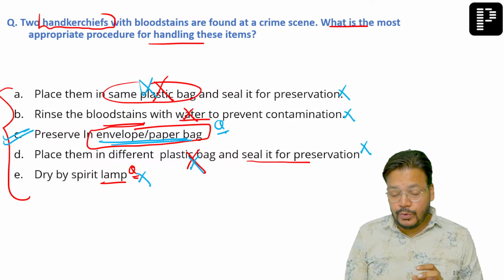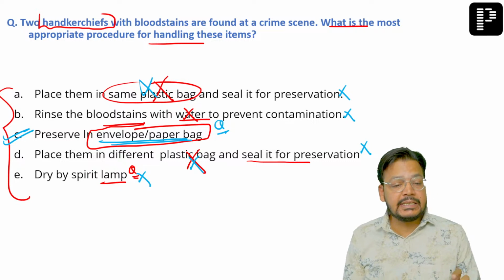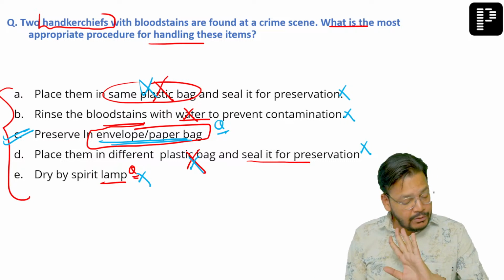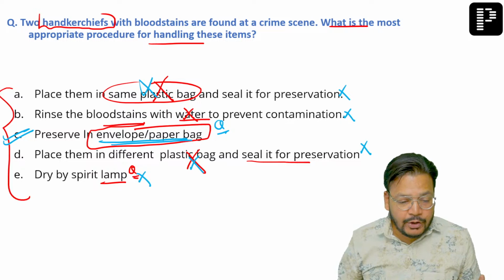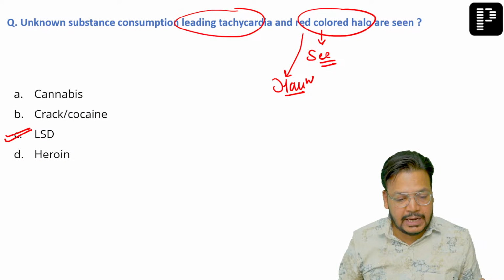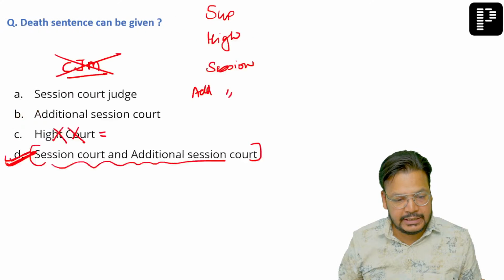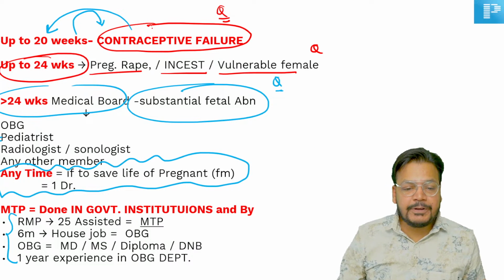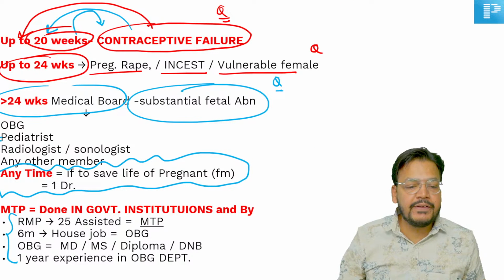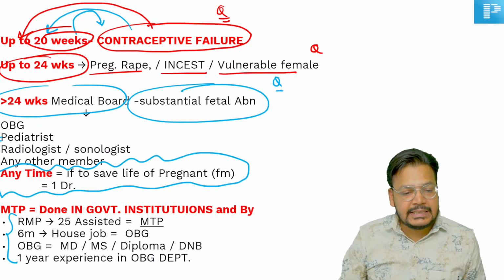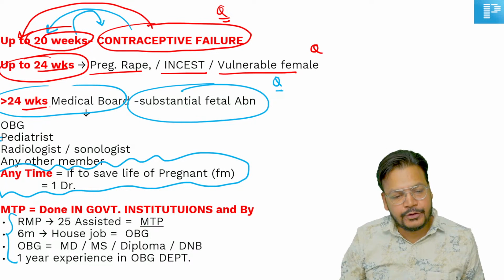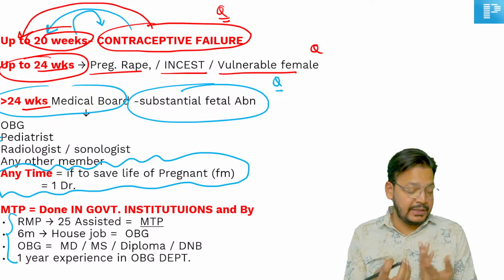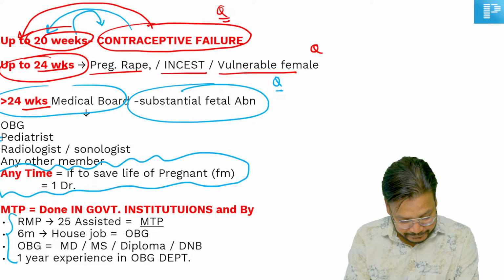बेटा, 22 weeks of pregnancy and if it is due to contraceptive failure, we are not going to do MTP. क्योंकि देखो बेटा, ये तो मैंने PrepLadder में पढ़ाया था ना. This was I explained here ना. You can see this one. Because in contraceptive failure, we can go for MTP up to 20 weeks only. Okay. And in these cases, it is up to 24 weeks. After 24 weeks, generally we can go for it if there is a congenital malformation.